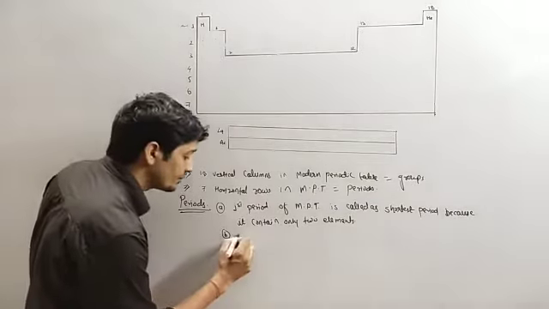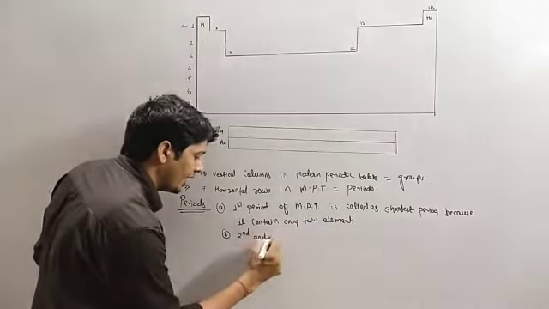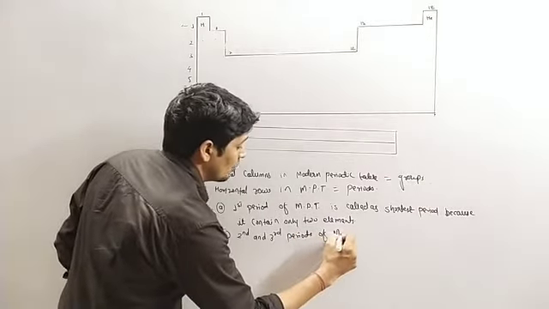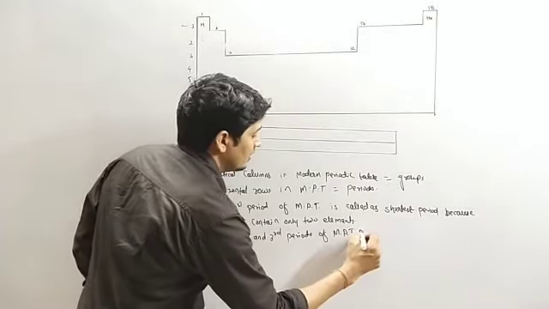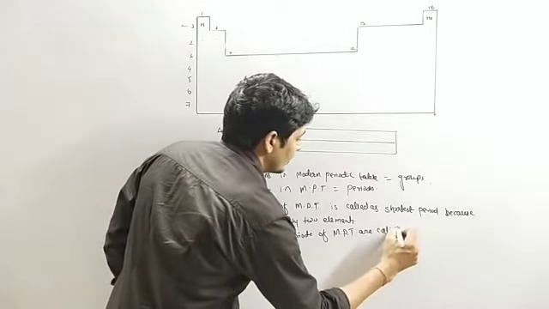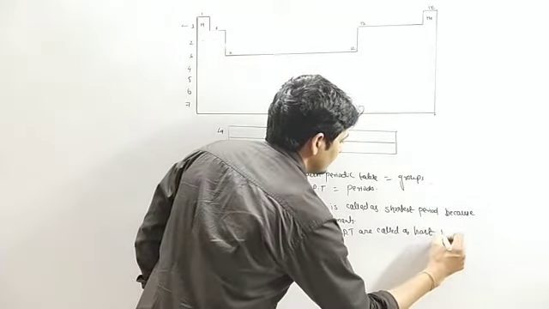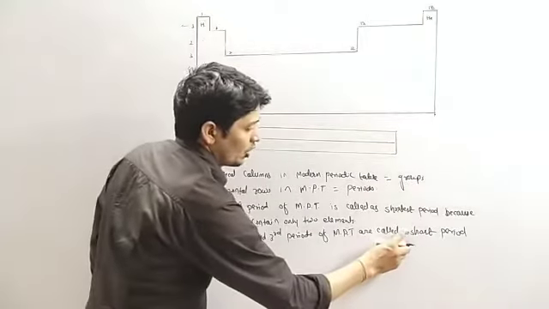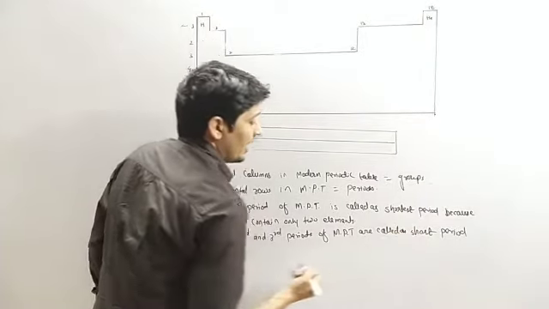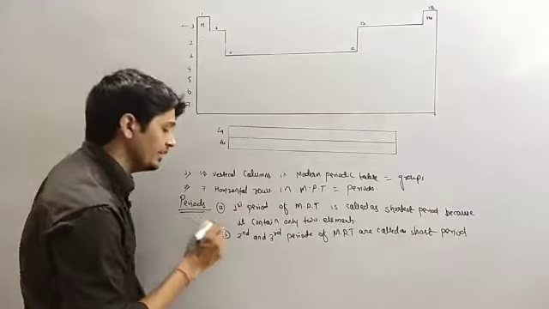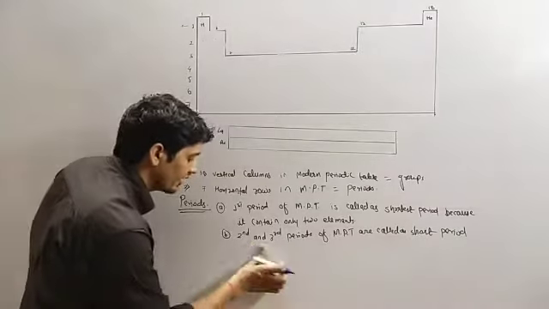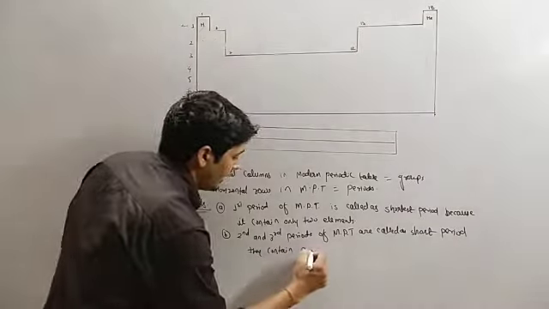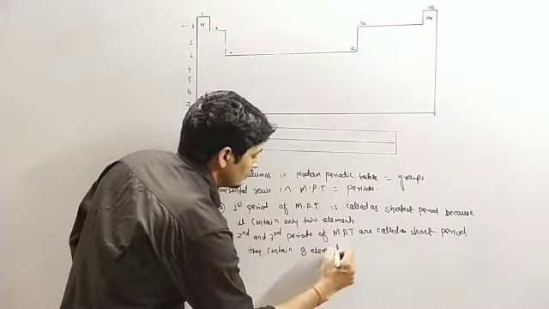So we have to write: second and third period of modern periodic table are called as short period, and they contain 8 elements in each.